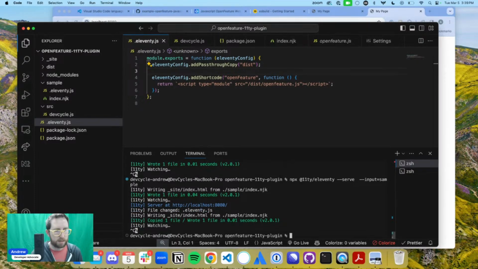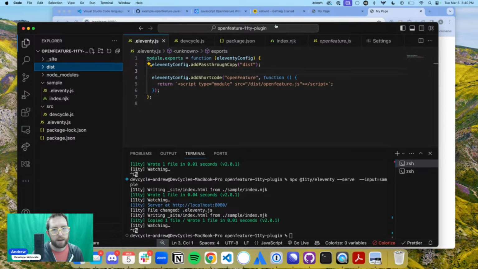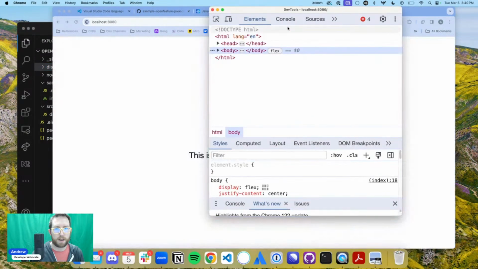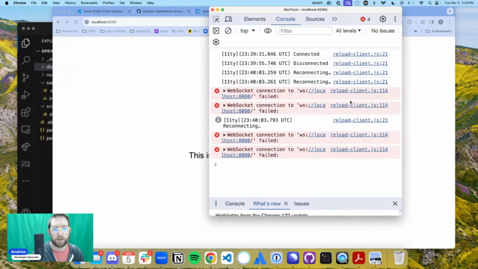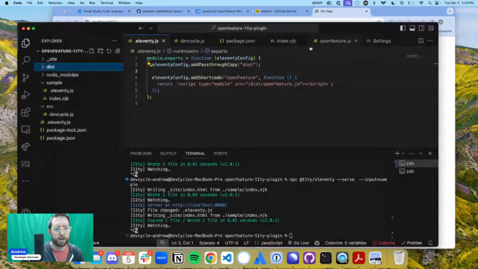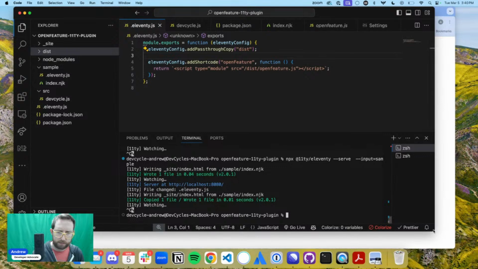Let's cancel that. Let's delete our site because we actually don't care about that right now, although it did actually update the dist. So technically that should be working now. We shouldn't get that error anymore. It did update in real time. Console, failed to connect. Okay, so it is connected. This reload client, no, that should be the wrong thing. We're going to stop it and start it again. Oh, I guess I stopped it. Okay, and then I'm going to run. All right.